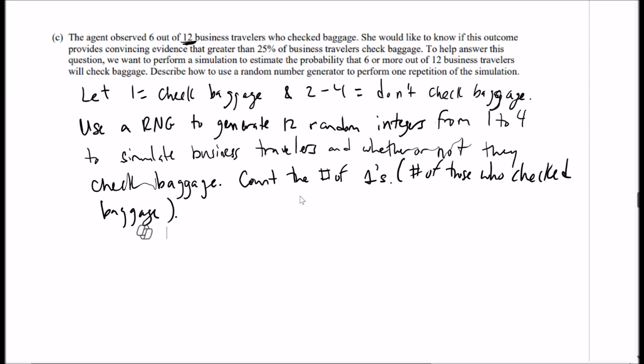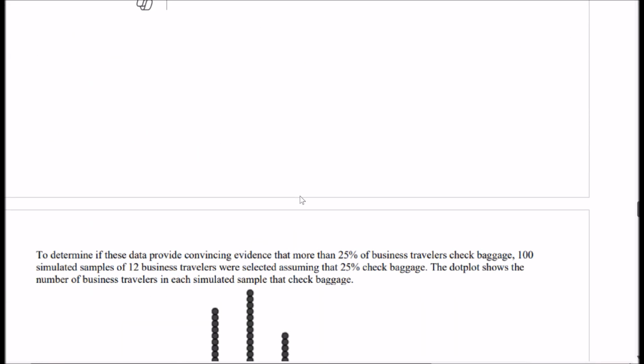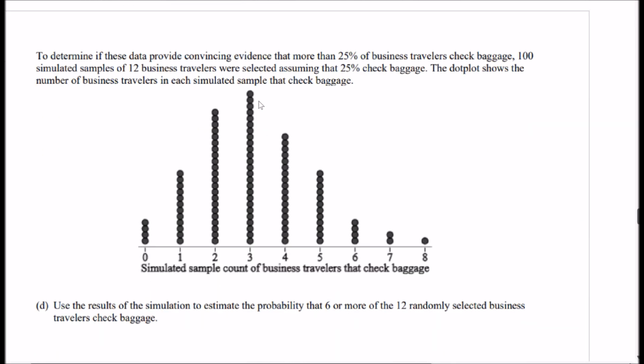So if you said, okay, 1 is baggage, 2 to 4 not baggage, generate 12 random numbers from 1 to 4, and then you say count the number 1, something like that, then you're fine. You don't have to say 1 is baggage. You could say the number 2 is baggage, and then 1, 3, and 4 are not. I mean, you can do something weird like that, but it's just easier. It's more obvious and easy to just do that, right? 1 is check baggage, 2 to 4 not.